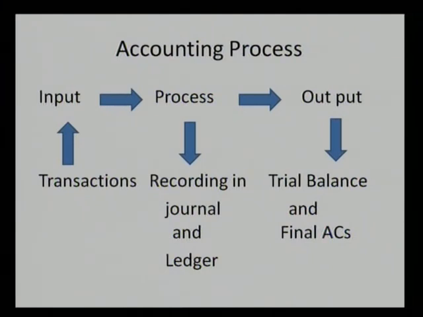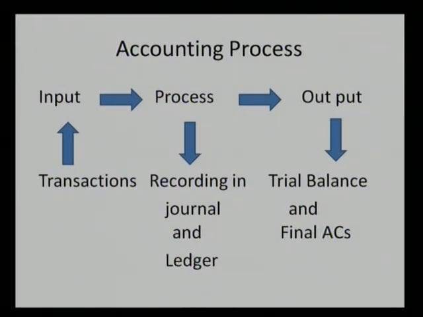At the end of the accounting period, the ledger accounts are closed and the balances are extracted. After the balances are extracted, the statement is prepared, and the output we get is in the form of a trial balance. The trial balance is a summary of the closing balances of income, expenses, assets and liabilities at the end of the accounting period. With the help of the trial balance, the final accounts, that is trading account, profit and loss account, and balance sheet, are prepared.